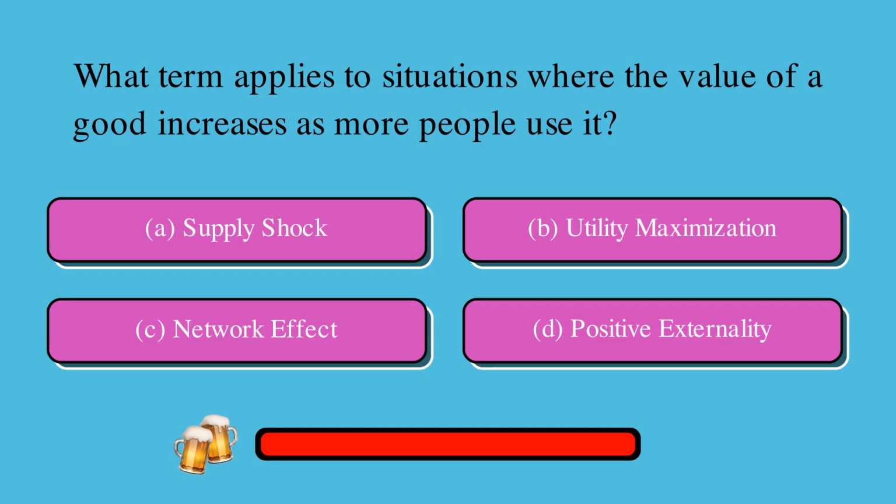What term applies to situations where the value of a good increases as more people use it? Is it A, supply shock, B, utility maximization, C, network effect, or D, positive externality? The correct answer is C, network effect.